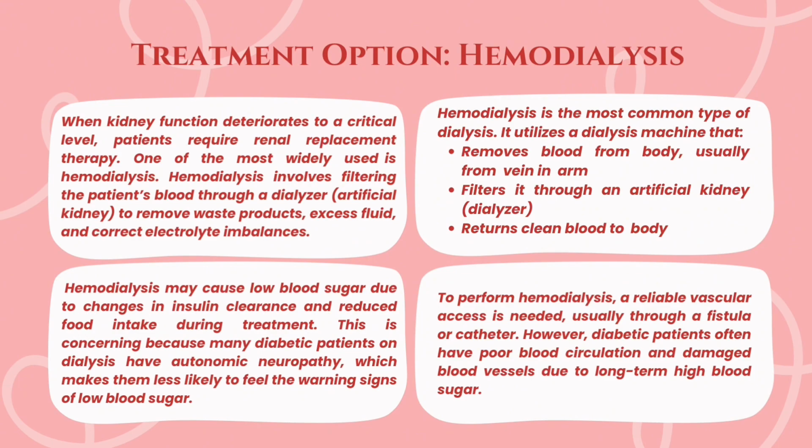Treatment option: hemodialysis. When kidney function deteriorates to a critical level, patients require renal replacement therapy. One of the most widely used is hemodialysis. Hemodialysis involves filtering the patient's blood through a dialyzer, an artificial kidney, to remove waste products, excess fluid, and correct electrolyte imbalance.